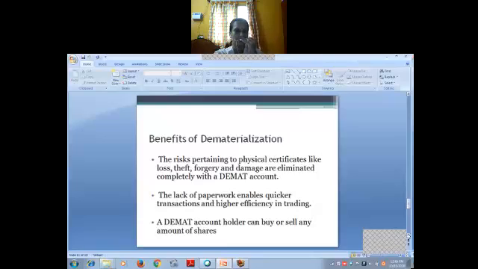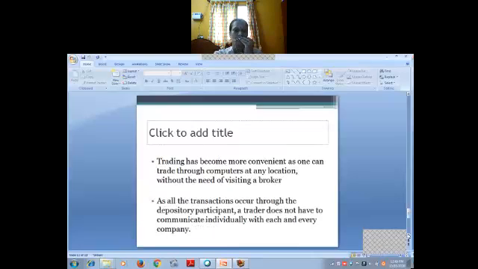Benefits of dematerialization. The risks pertaining to physical certificates like loss, theft, forgery, and damage are alleviated completely with a demat account. If we are having a paper certificate, it can get spoiled, so that we can avoid. The lack of paperwork enables quicker transactions and higher efficiency in trading. So the paperwork will be reduced, and automatically you will be getting quicker transactions. A demat account holder can buy or sell any amount of shares. However many shares you need, you can buy and sell.